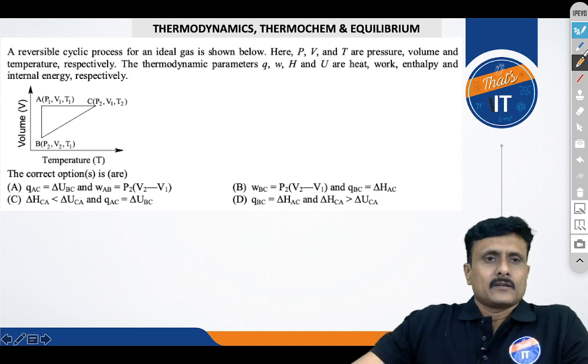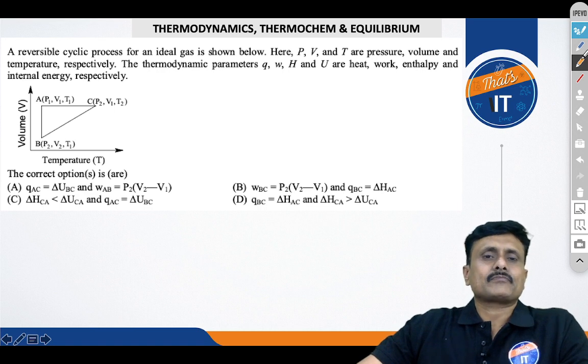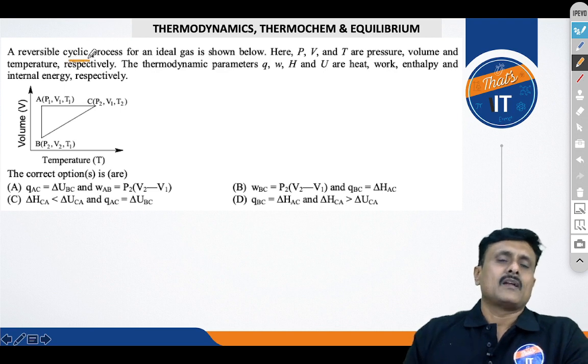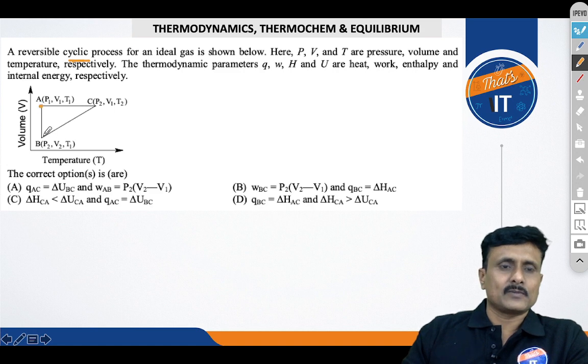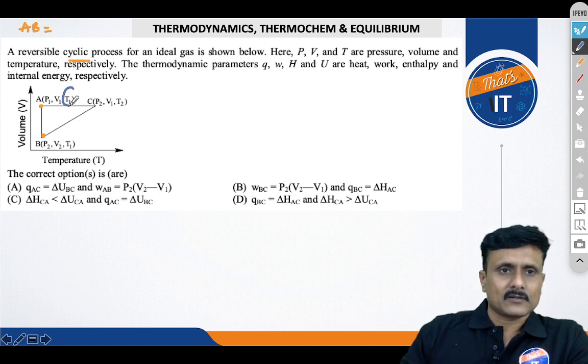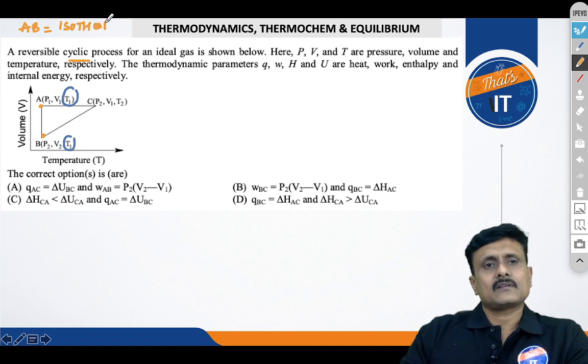Now let's see this question. Alright, you can see that there is a reversible cyclic process of an ideal gas which is given, right? The thermodynamic parameters are compared for various processes ranging from A to B, B to C and then C to A. This is a cyclic process. And over here you need to identify what process it is. You can see that from A to B, I will write over here, space constraint. AB is, you can see the temperature is remaining constant, isn't it? So AB is what? This is very important, right? First of all, identify what process that is. AB is isothermal.